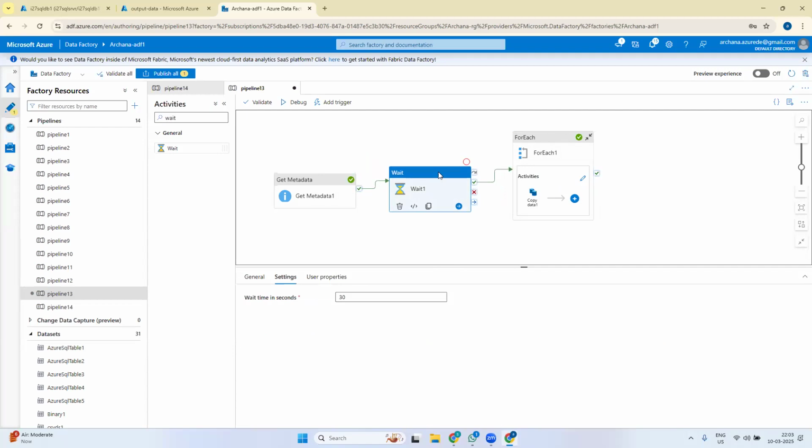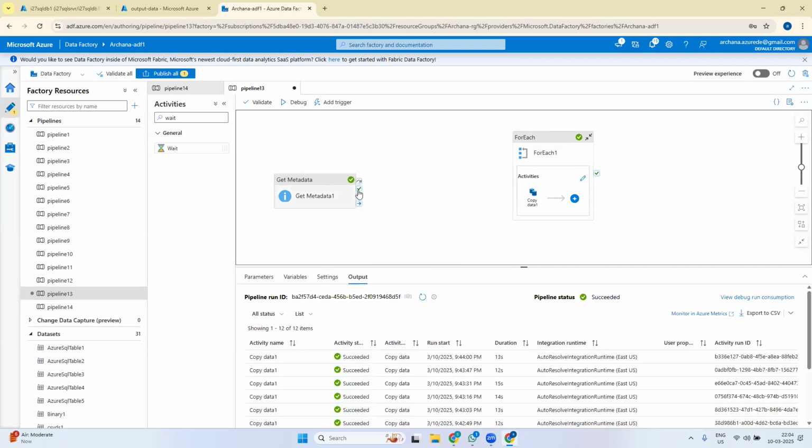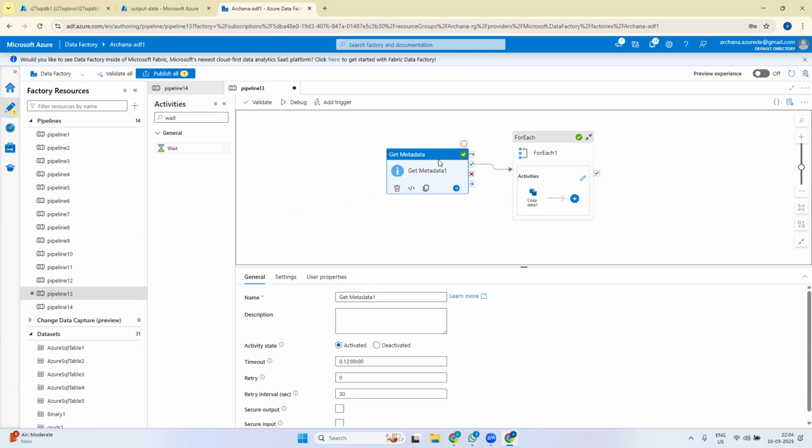Generally it is used whenever you think an activity is taking some time to copy a file or something like that, and you want to wait. Or if you are hitting some source location, it should wait for 20 seconds and then go to a different activity which is hitting the same source location. If you have something like that, then you can use this wait activity. It is just based on time. Okay, so next.